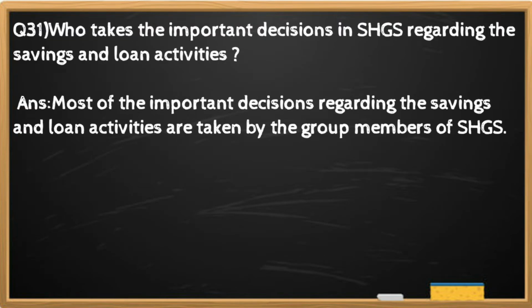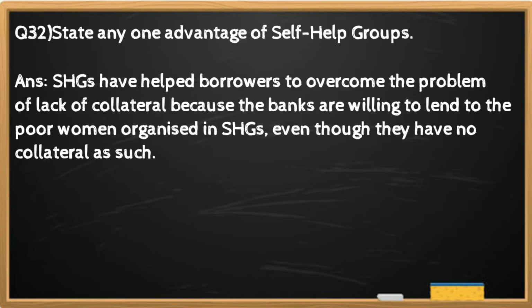Question number 31. Who takes the important decisions in SHGs regarding the savings and loan activities? And the answer is most of the important decisions regarding the savings and loan activities are taken by the group members of SHGs.